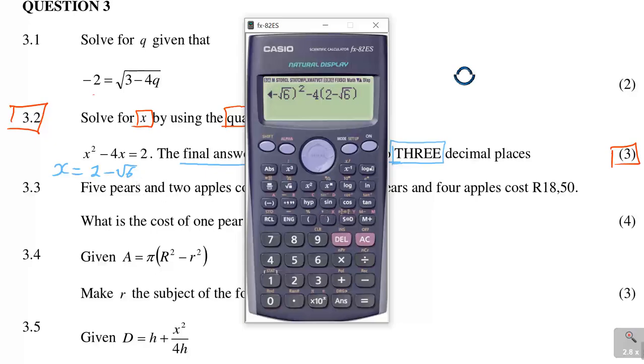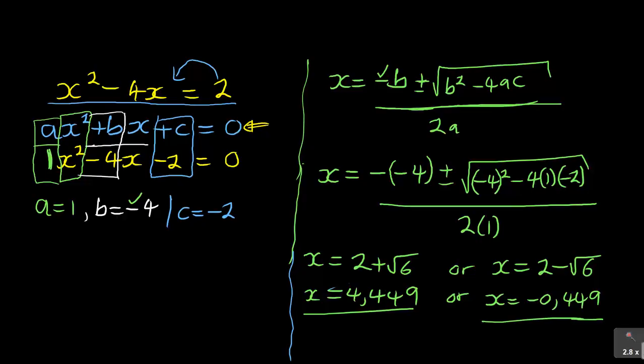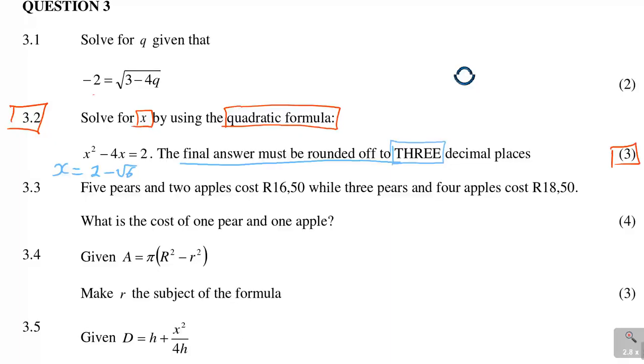Now, if it says x squared minus 4, it must give me a 2. You see? There is the 2 that I'm getting. So which means it's correct. If I change and put a plus, because the other one was 2 plus root 6, if I even do that, I will still also get a 2. So it means these two values of x are correct. X is that and x is that. So that is how you use the testing of your answers to check if you're doing it the right way.